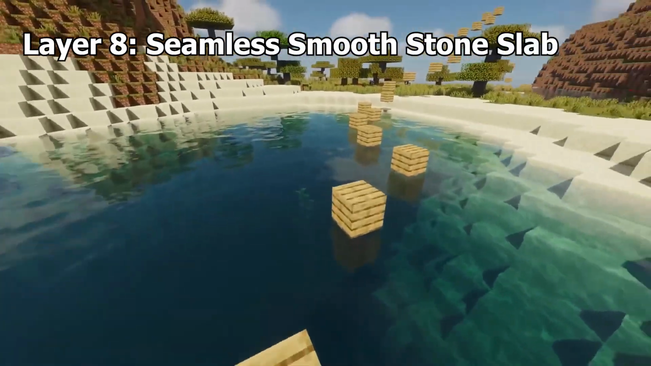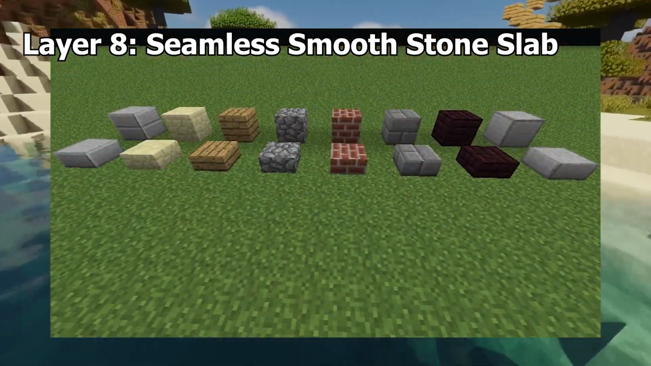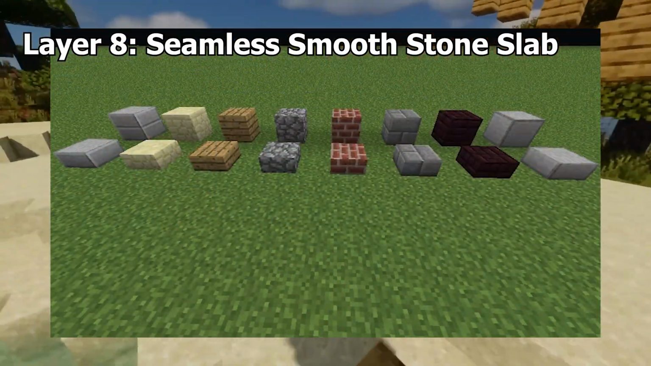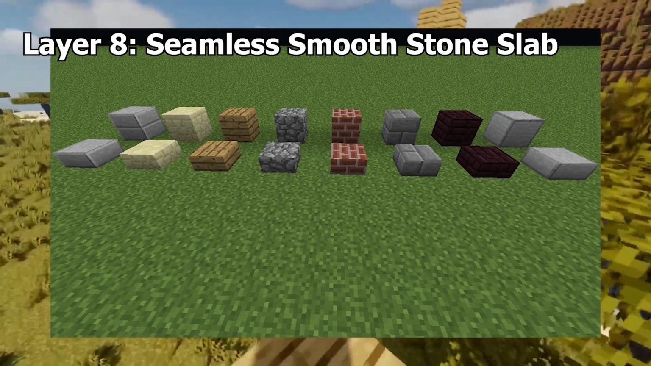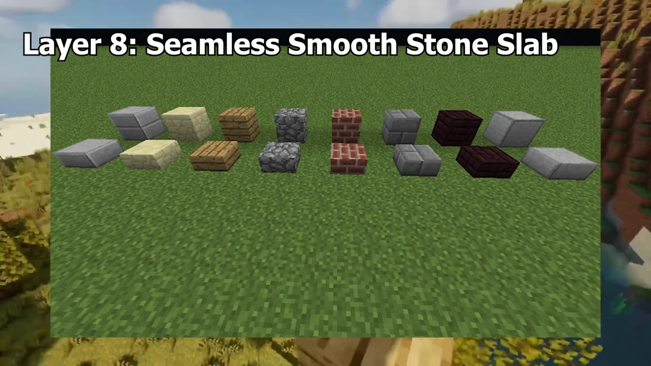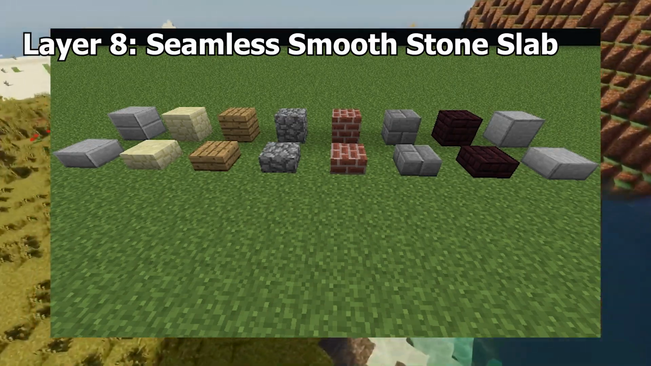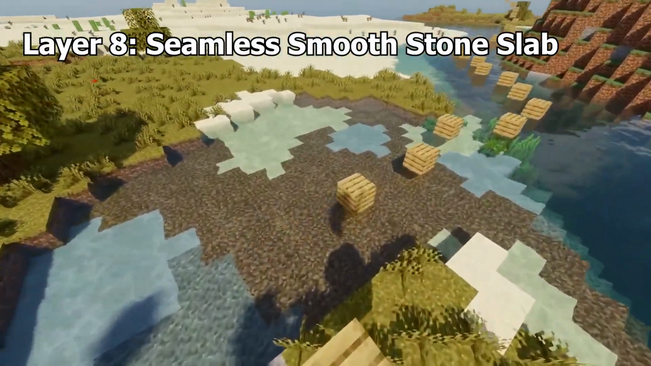Seamless Smooth Stone Slab. Seamless stone slabs were an unobtainable precursor to the smooth stone slab we have today. They had a metadata value so high that they could never be obtained legitimately in survival, but with bugs or an inventory editor, they could be collected and placed.